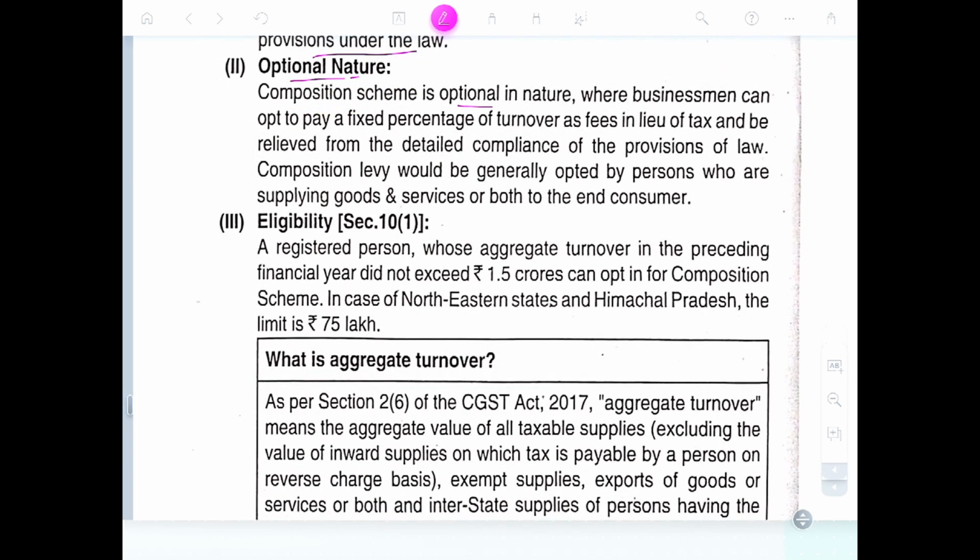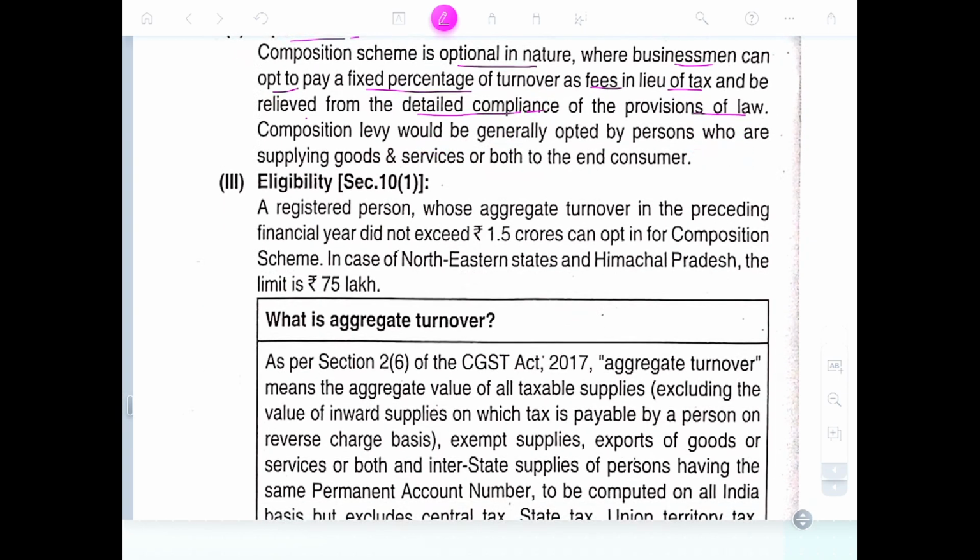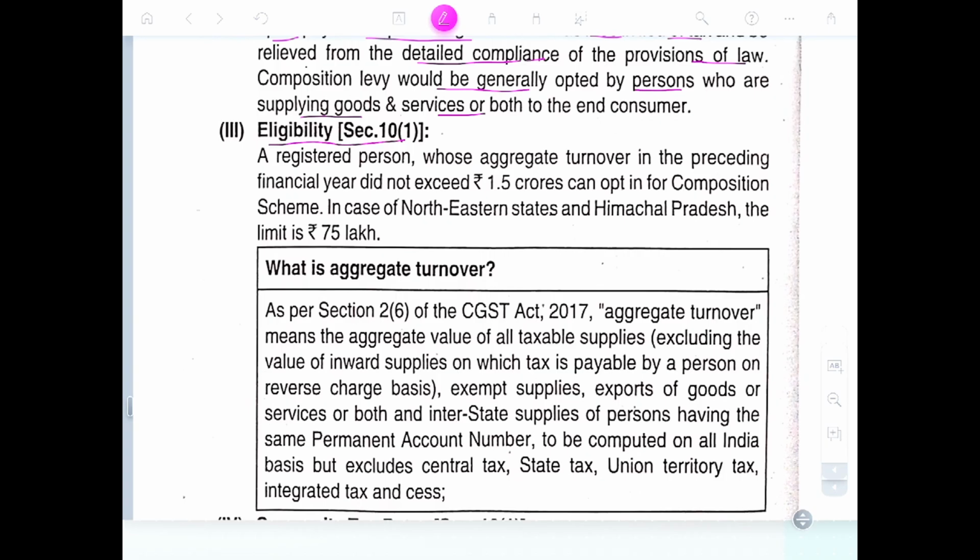Optional nature. The composition scheme is optional in nature, where businessmen can pay a fixed percentage of turnover as a fee in lieu of tax and be relieved from the detailed compliances or provisions of the law. The composition levy would generally be opted for by a person who supplies goods and services to the customer. Eligibility under Section 10(1).